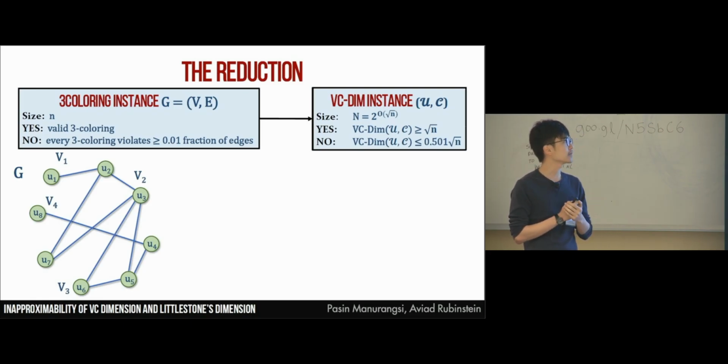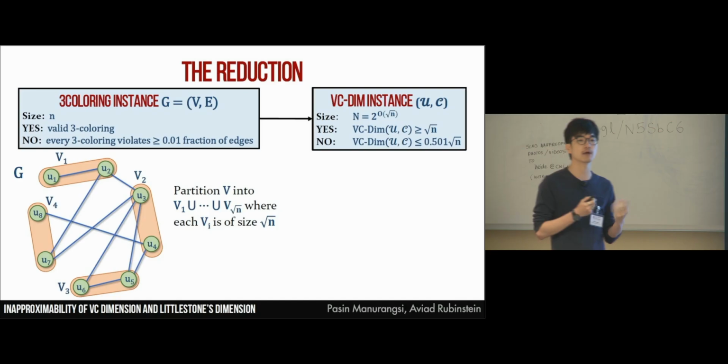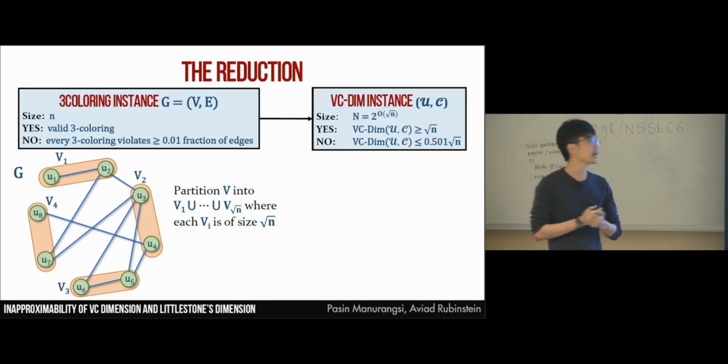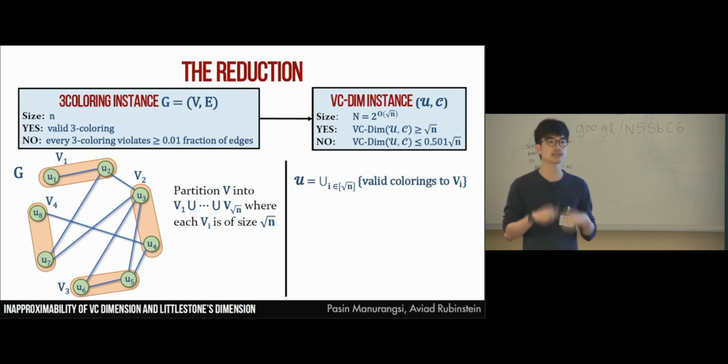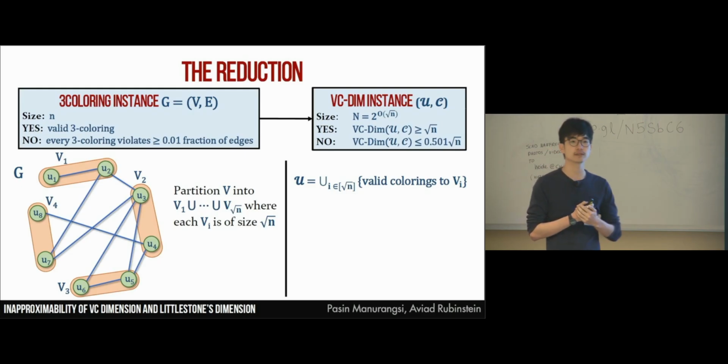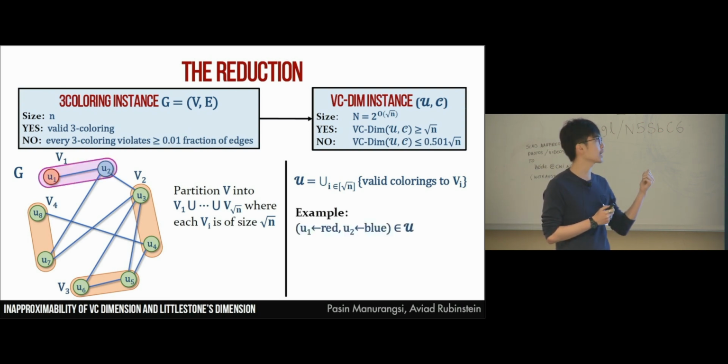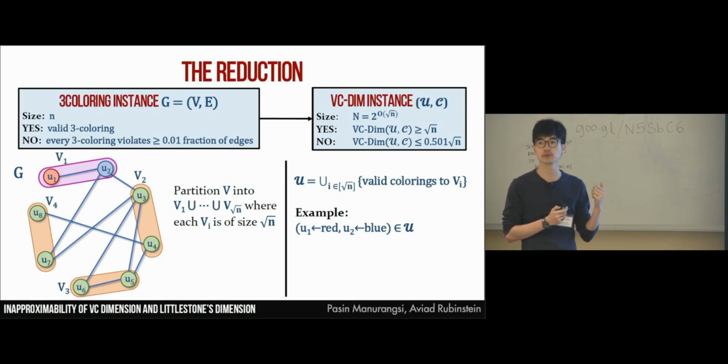So in the first step of the reduction, we will partition our vertex set V into square root n parts of equal size. And the universe is very simple. The universe is just all the partial colorings to each partition. So for example here, coloring U1 red and coloring U2 blue is a valid partial coloring for the first partition.